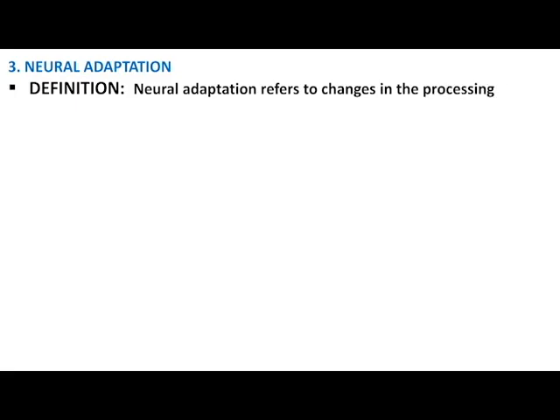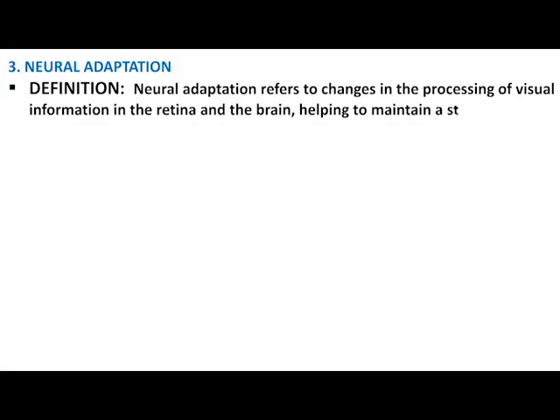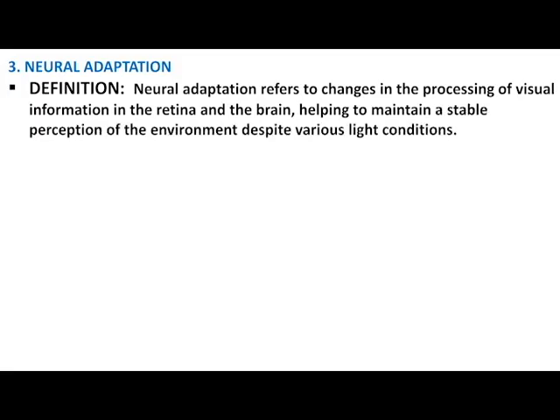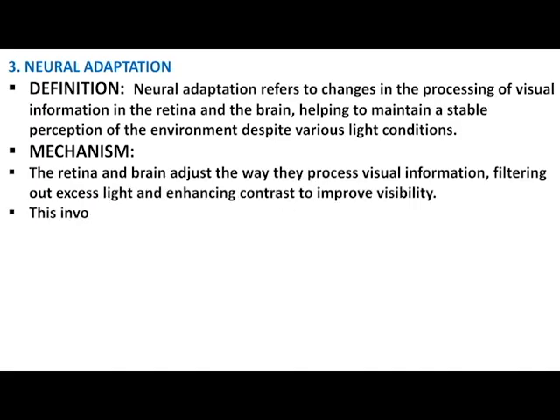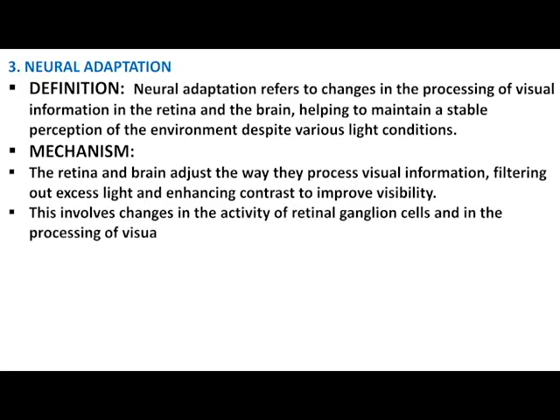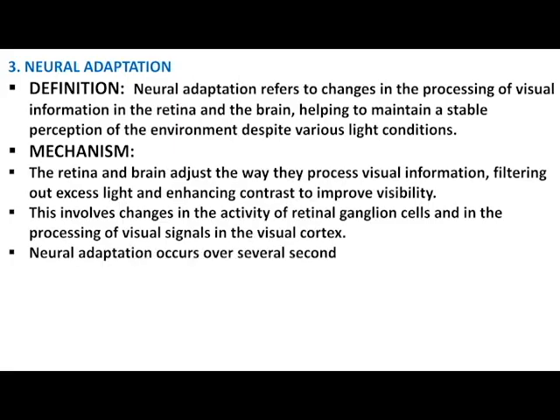3. Neural adaptation. Definition: neural adaptation refers to changes in the processing of visual information in the retina and the brain, helping to maintain a stable perception of the environment despite various light conditions. Mechanism: the retina and brain adjust the way they process visual information, filtering out excess light and enhancing contrast to improve visibility. This involves changes in the activity of retinal ganglion cells and in the processing of visual signals in the visual cortex. Neural adaptation occurs over several seconds to minutes.